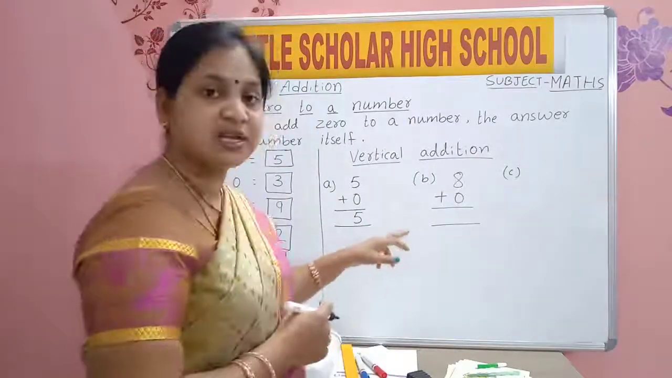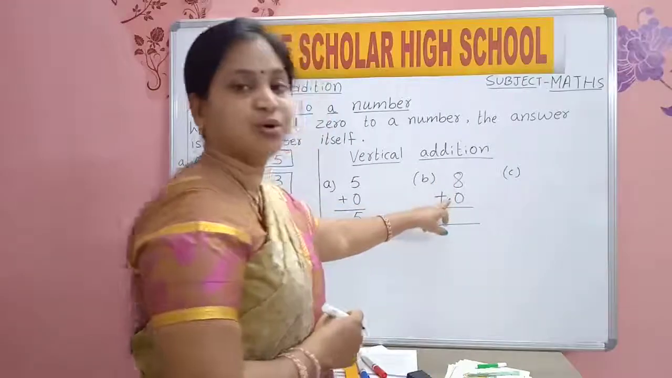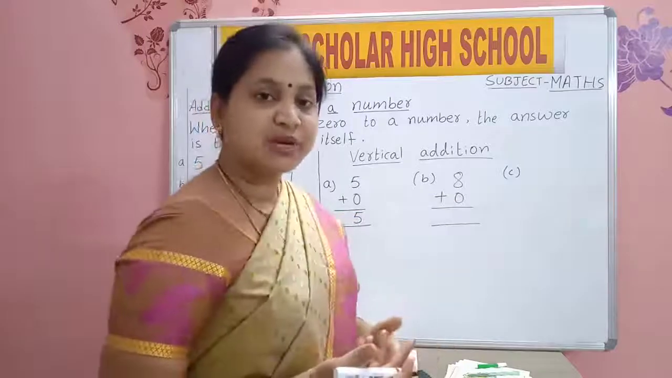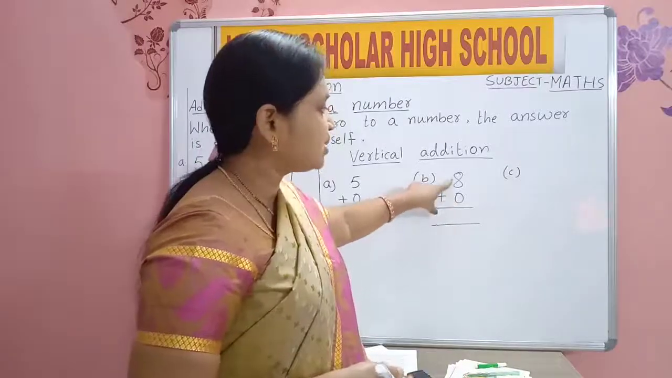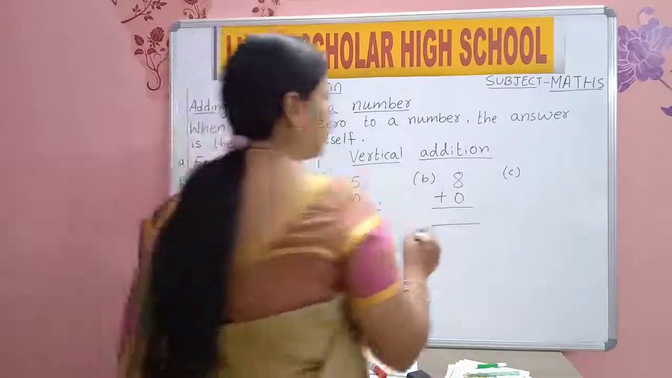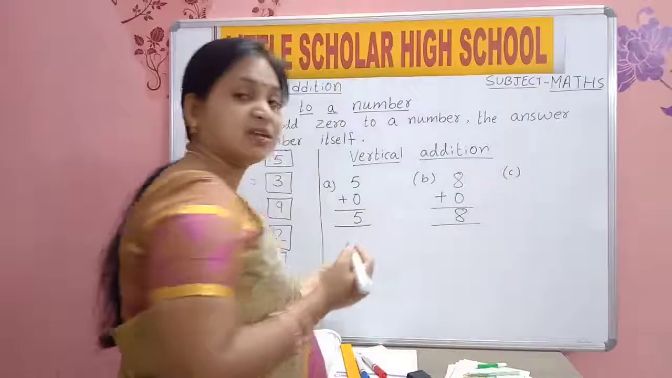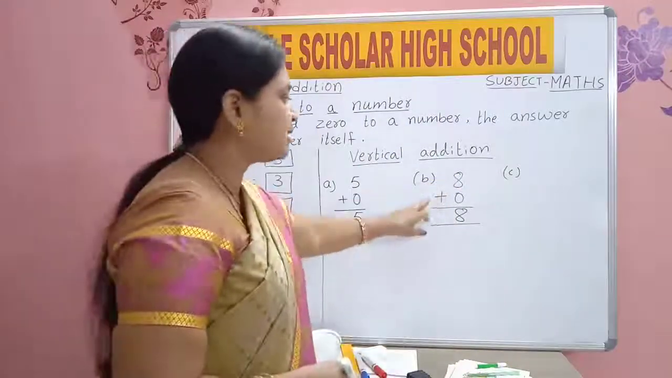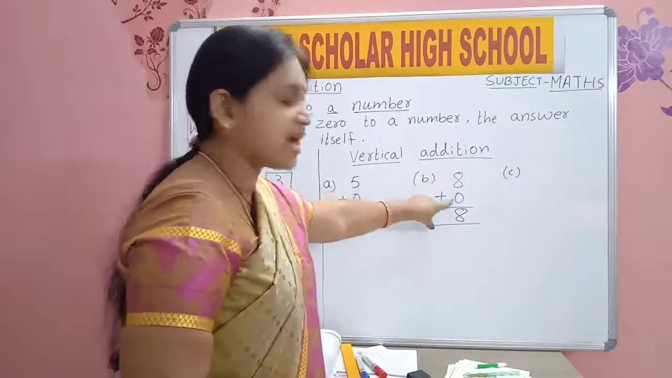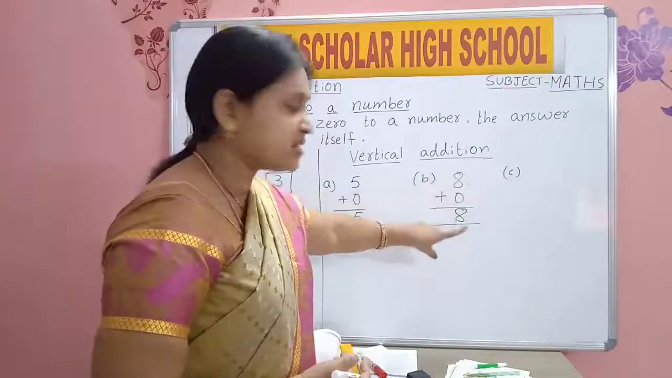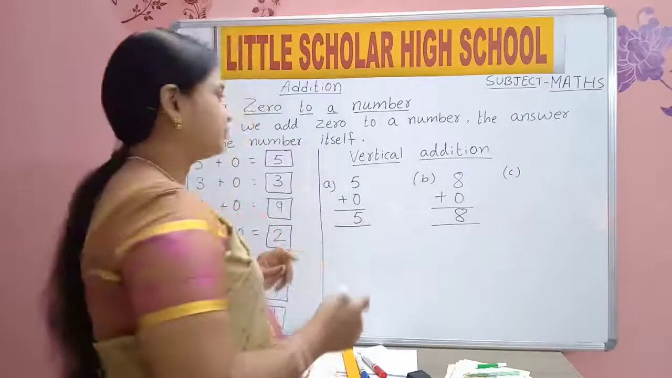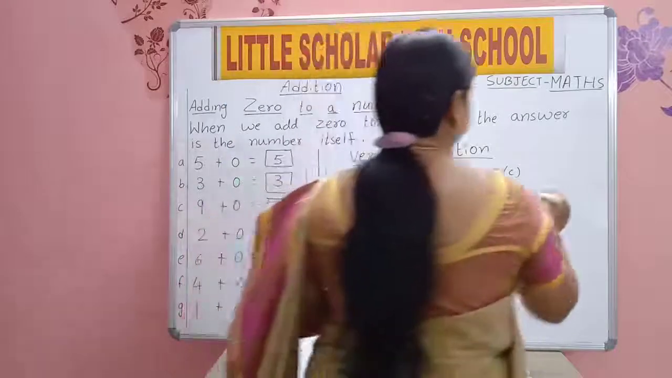Now read how you will read this. 8 plus 0. How much? Come on, give the answer. What number did we add to 0 here? 8 we added to 0. So the answer will be 8 only. 8 plus 0 is equal to 8 itself. Whichever number we add to 0, we will get the same number as the answer. Understood?